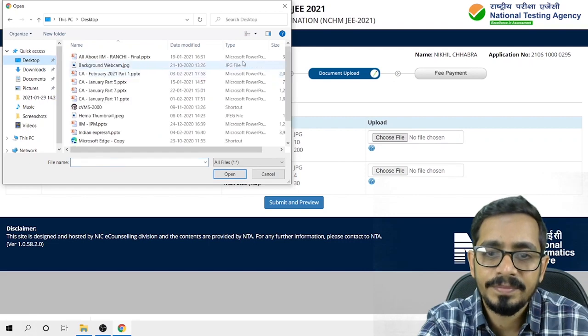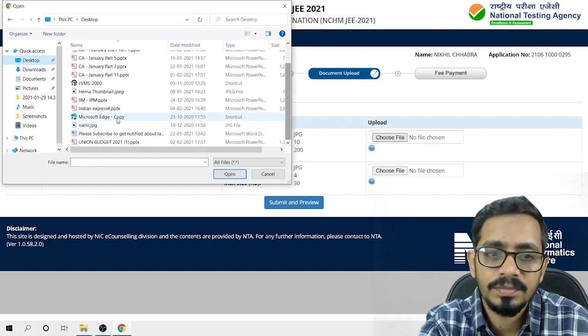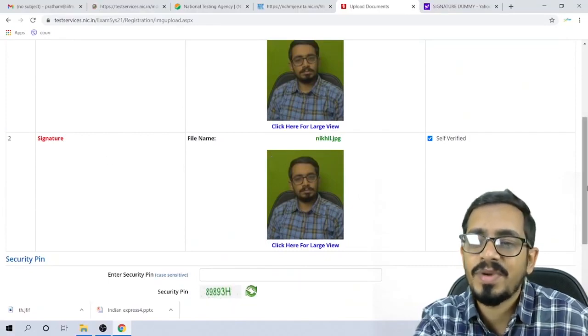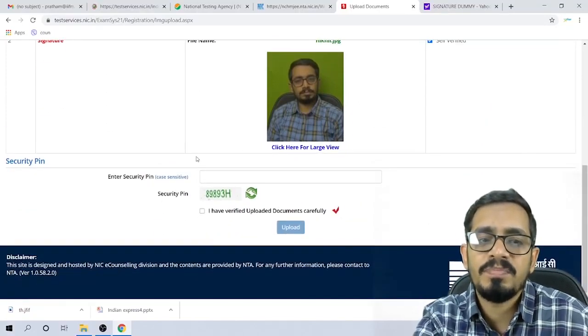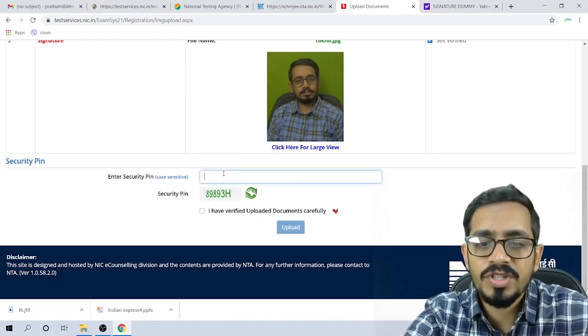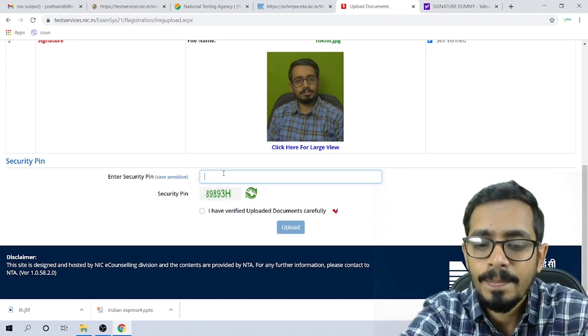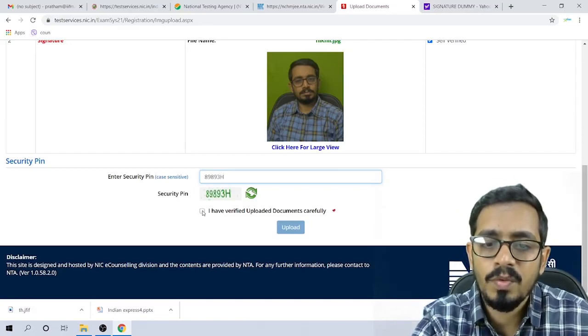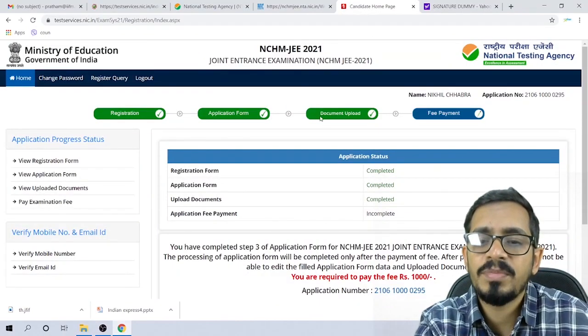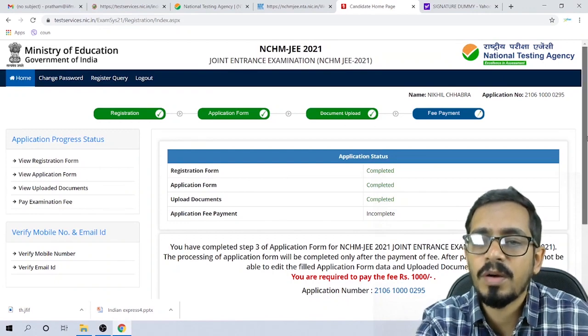Attach your photograph here. I was not having the signature, so I have attached my photograph here. No problem. Please make sure that you submit your signature here. So you need to punch in your captcha. Click on verify and upload. Click on OK. So we have completed the third section of document upload.